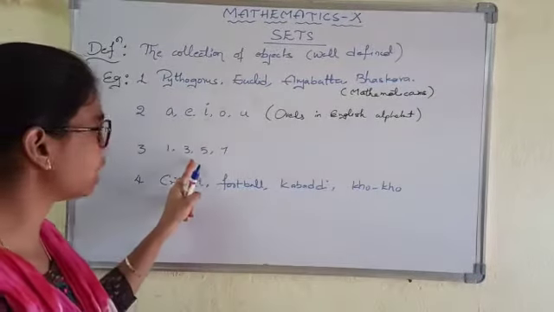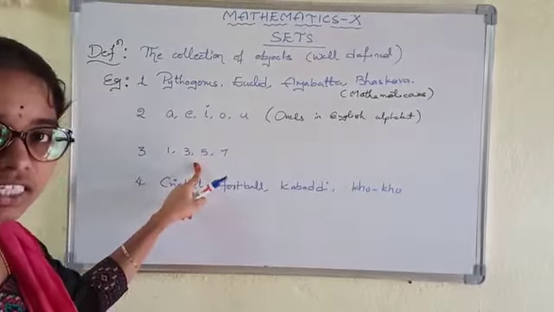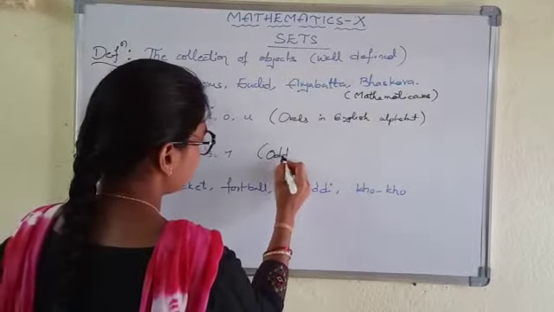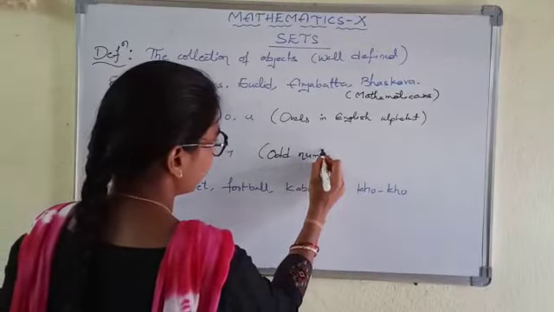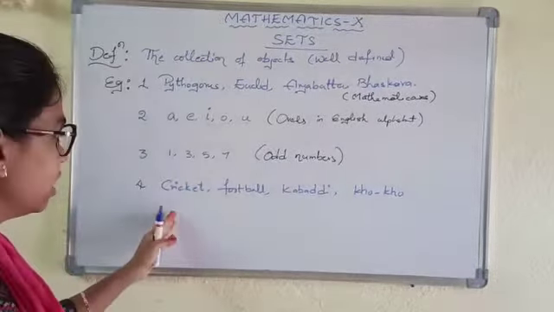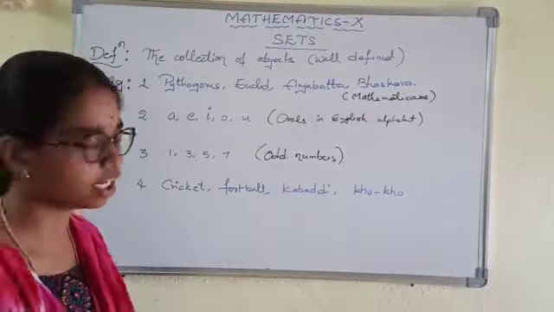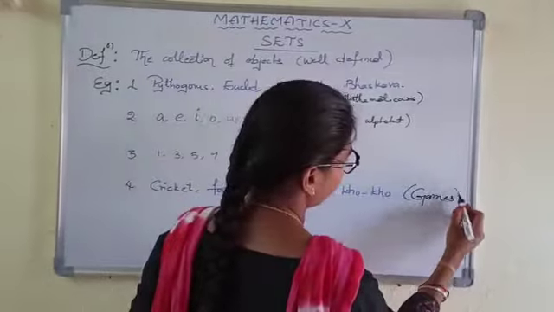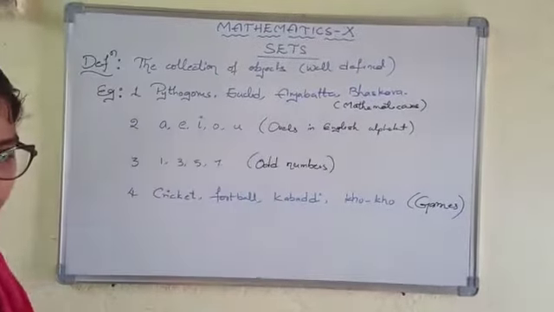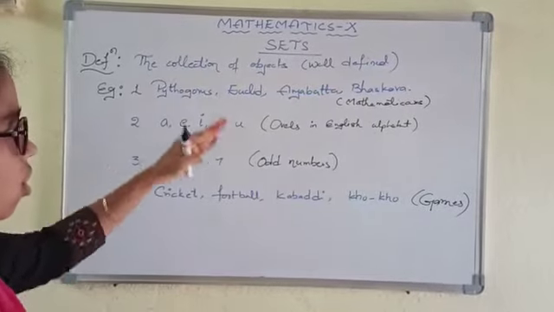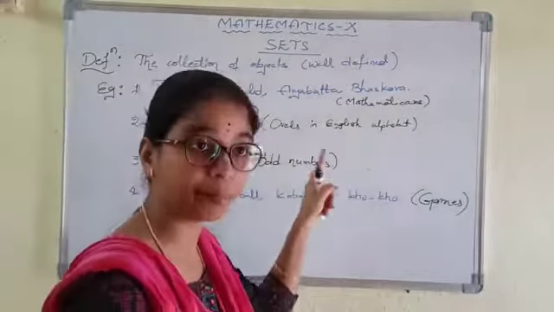We know that 1, 3, 5, 7 are odd numbers. So here the common property is odd numbers. And next, we can easily say cricket, football, these all are games. Means in these examples we can clearly say these all have some common property.